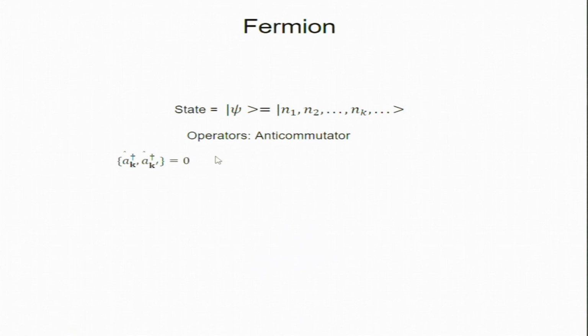As I said, the anti-commutator of A_k with A_k' is 0, and the same with creation operators. But the anti-commutator of A_k dagger and A_k' is not 0; it is in fact a delta function.